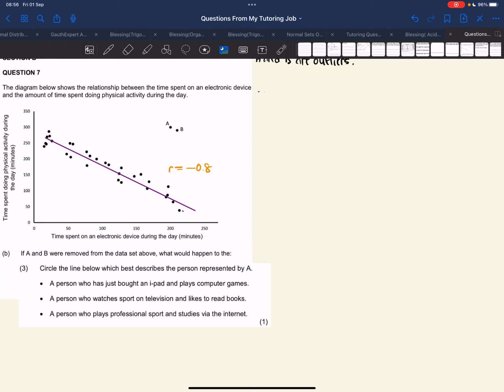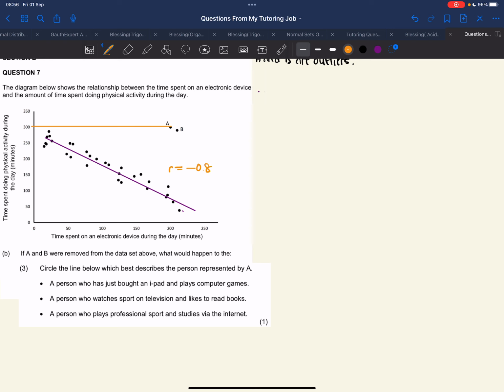Now, what I want you to understand, remember that scatter plot, right? That scatter plot was a relationship between the time spent on an electronic device and the amount of time spent doing physical activity. So if you look at A, that person probably spends around 200 minutes on an electronic device, and he probably spends around 300 minutes on a physical activity.